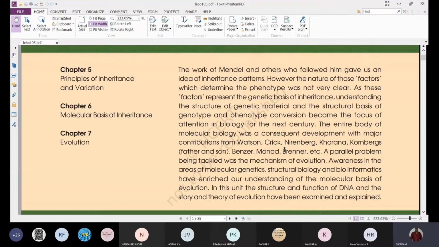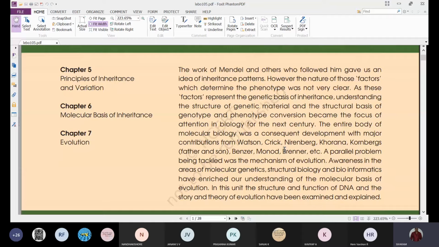That means the chemical composition and the structural composition of that factor, we don't know. Simply, what Mendel said is that there are some factors present in the organism which are inherited from one generation to another generation, and they are involved in determining the phenotype.